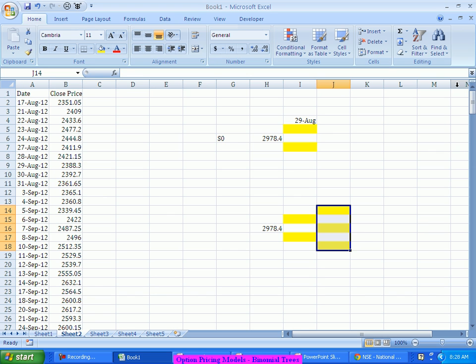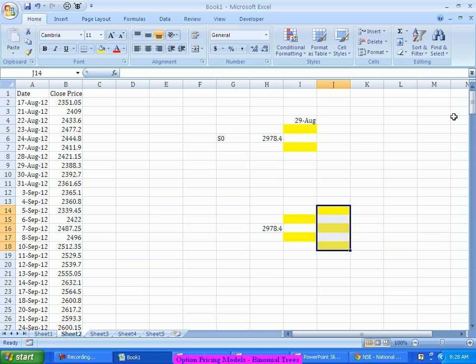Whereas in this model, only two prices are possible on the maturity date, so the accuracy will be slightly lesser. This is called a one period binomial tree model. This is a 2 period model because you are taking two different time periods. Like that, you can take a 100 period or 1000 period binomial tree model.